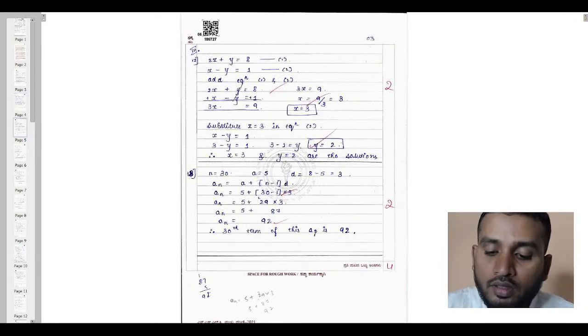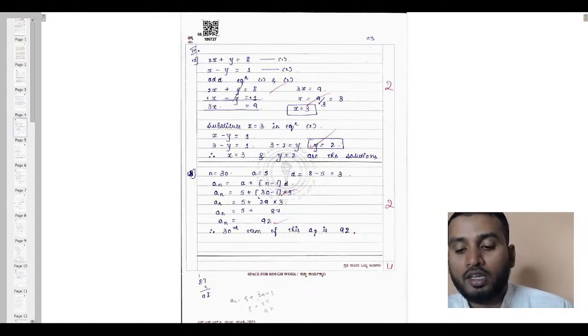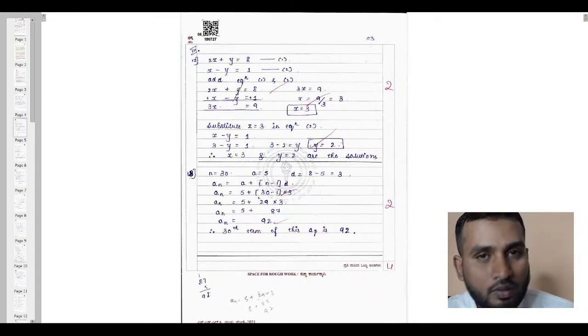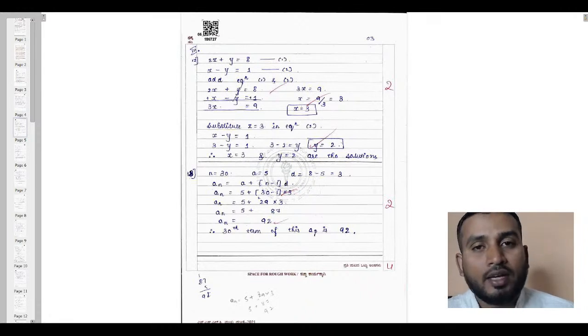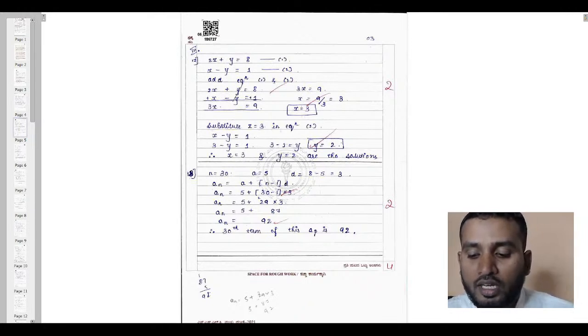Now the third main question, question number 17. Equation 1, equation 2. He has directly written add equation 1 and 2, briefly adding. Or you can write solve equation 1 and 2, or add or subtract also you can write. It is better to write solve equation 1 and 2. He is solving, plus y minus y get cancelled, and he got the value of x. Then substitute x equals 3 in equation 2 or equation 1, and he has substituted.